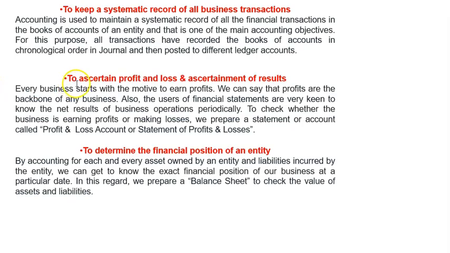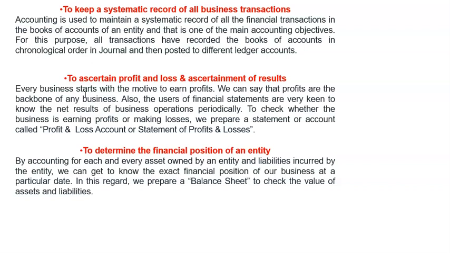Today's video we're going to look at objectives of accounting, and there are not quite many. There are basically 5 objectives of accounting, and the first objective of accounting is to keep systematic record of all business transactions. What does this mean? The reason why accounting is made is to record business transactions. That's the major objective. Why accounting is done in an organization: to keep track of the business transactions.